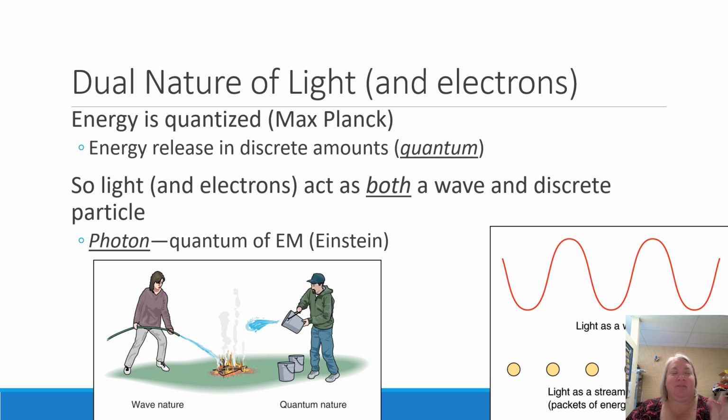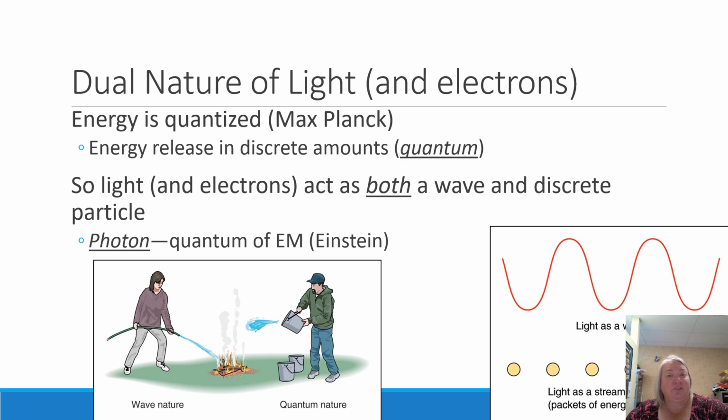So we get this idea that light and electrons both have this quantized energy association. And so what we learned is that light and electrons can act as both a wave and as a discrete particle. Now, that's kind of opposite of one another. A wave, we usually talk about as being continuous, and particles are definitely not continuous. But light and electrons have properties of both. And so we can actually set up experiments to study those different parts.